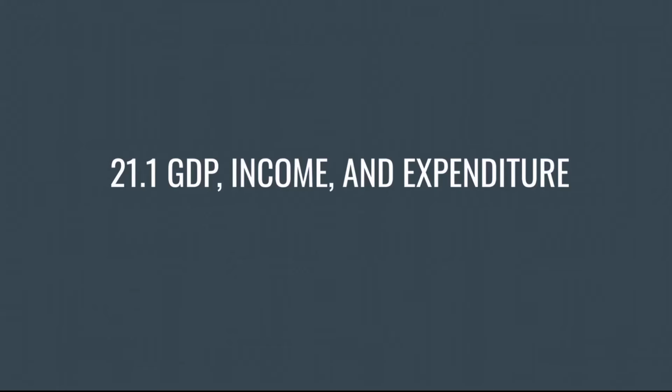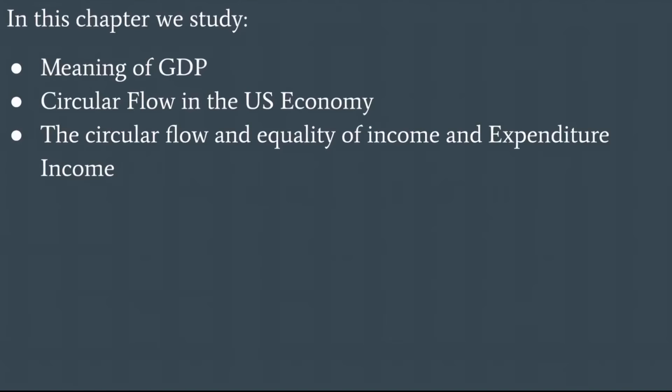21.1 GDP, Income and Expenditure. In this chapter, we study the meaning of GDP, the circular flow in the US economy, and the circular flow and equality of income and expenditure.